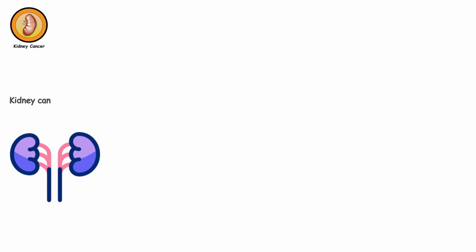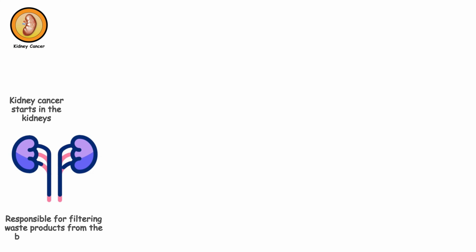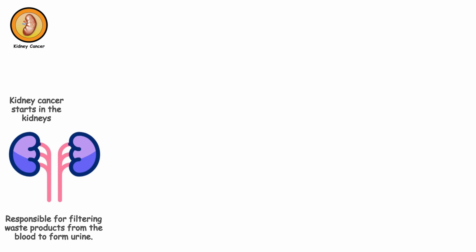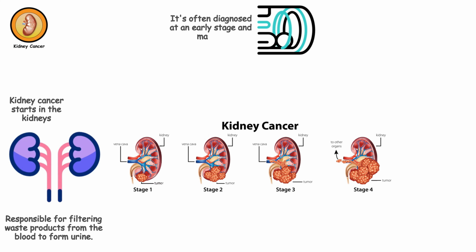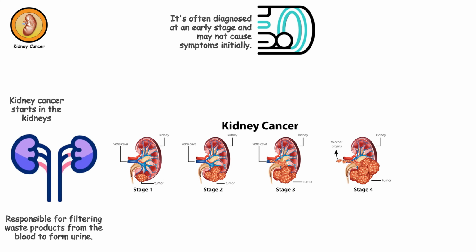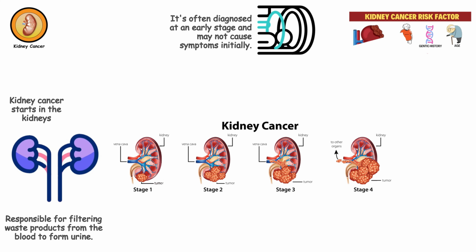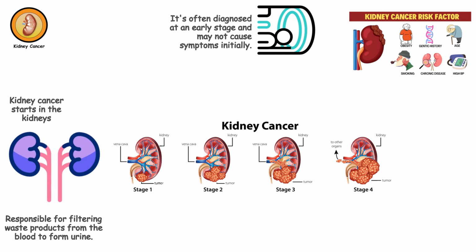Kidney cancer. Kidney cancer starts in the kidneys, which are responsible for filtering waste products from the blood to form urine. It's often diagnosed at an early stage and may not cause symptoms initially. Risk factors include smoking, obesity, high blood pressure, and certain genetic conditions.